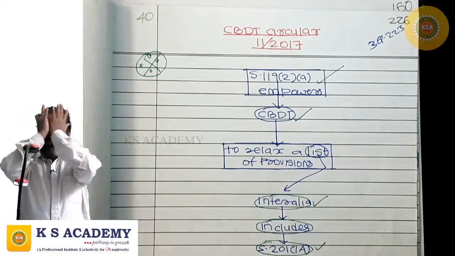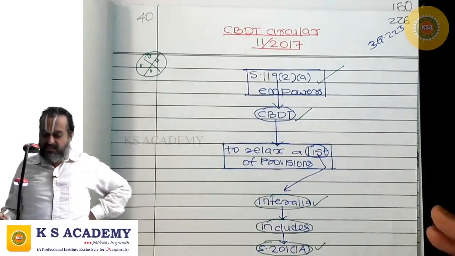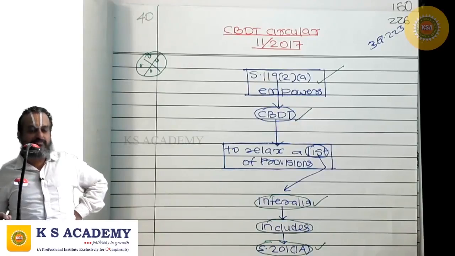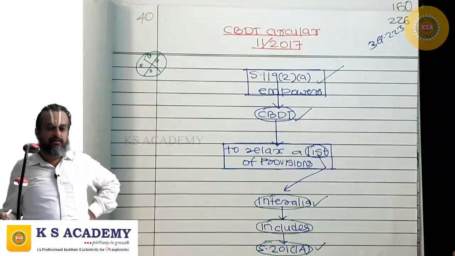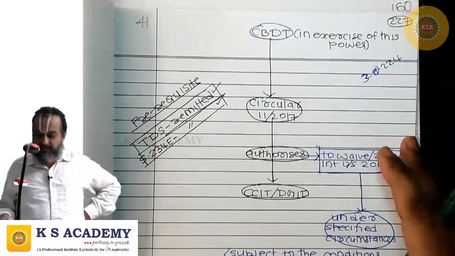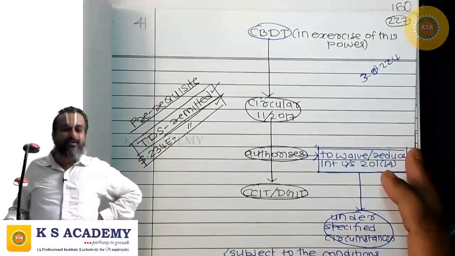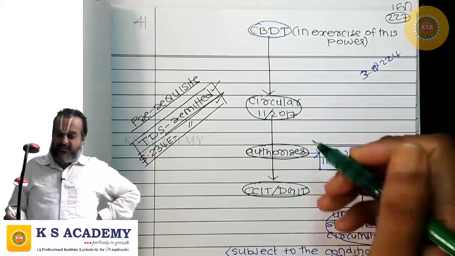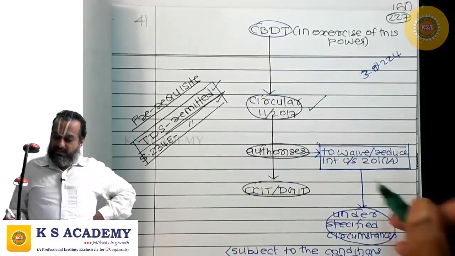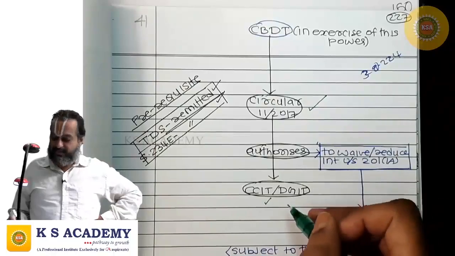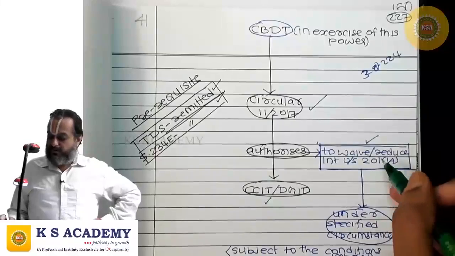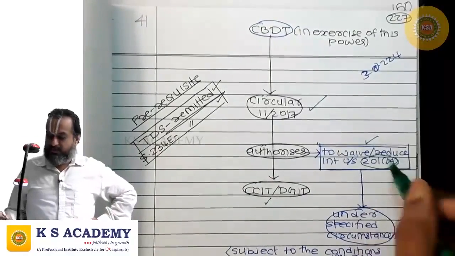So in order to avoid stringency of law, CBDT has powers to relax these provisions. In exercise of this power, CBDT has come out with Circular 11/2017, authorizing the CCIT, Chief Commissioner, or DGIT, Director General of Income Tax, to waive or reduce interest under 201(1A).